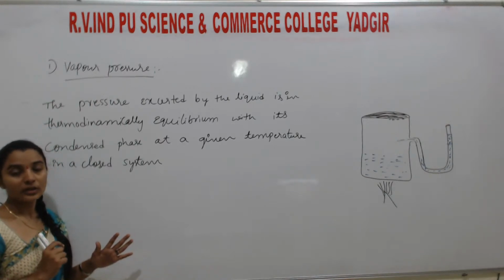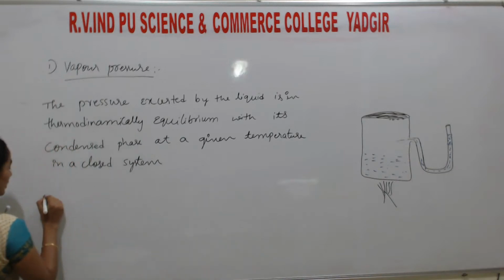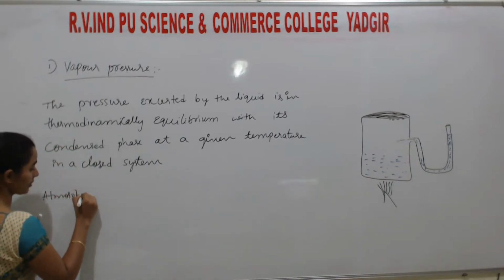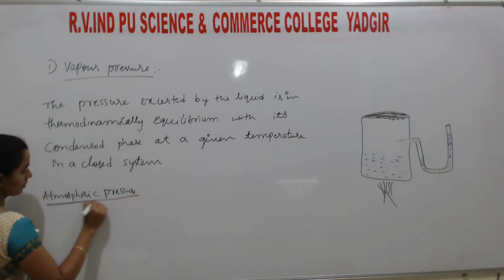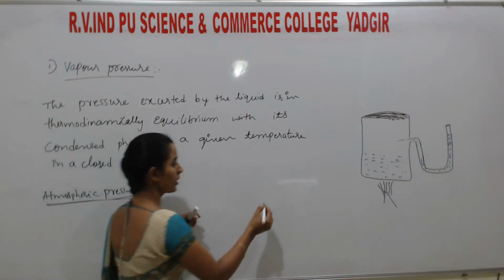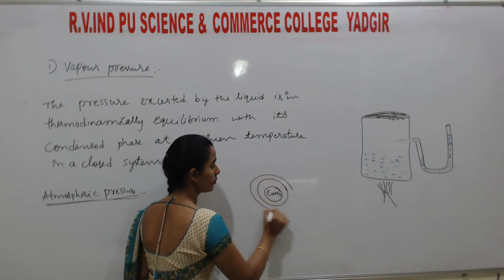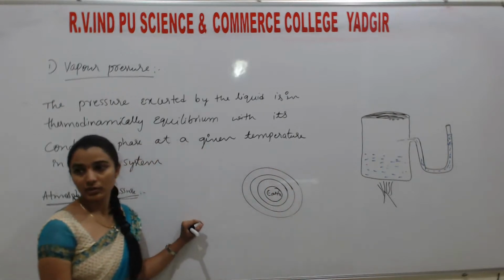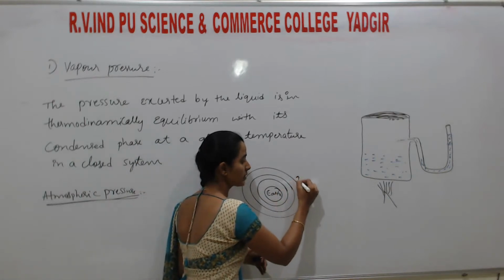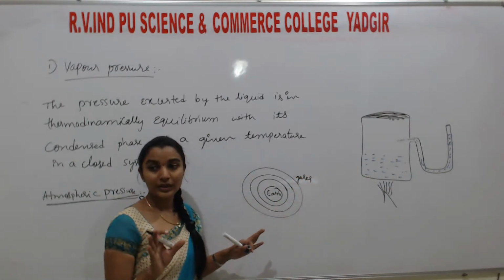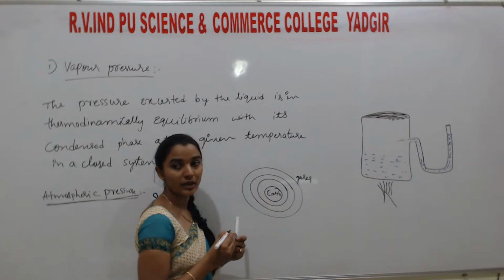Understand? What is the reason for that boiling point? That depends upon the vapor pressure and the atmospheric pressure. First, I will say what atmospheric pressure is. You know, students, here assume Earth is there. Here it is Earth. Around Earth, atmospheric layers of different kinds are there: stratosphere, and so on. Different spheres are there. In all of them gases are there. In the atmosphere, almost gases, water vapor, dust are there. This is the Earth, and these are the layers of atmosphere surrounding Earth.